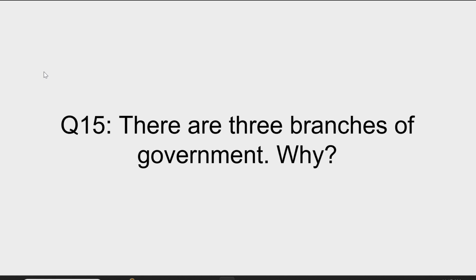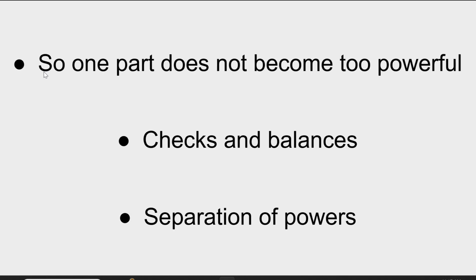There are three branches of government. Why? Because they don't want one part to become too powerful. The easy way, I think, to say that is separation of powers. It keeps them separate. They're supposed to be equal parts. You have legislative, you have executive, you have judicial. So those would be the three, and they just want to be equal in all the parts so no one gets too powerful.